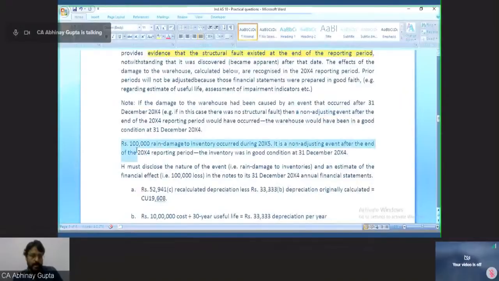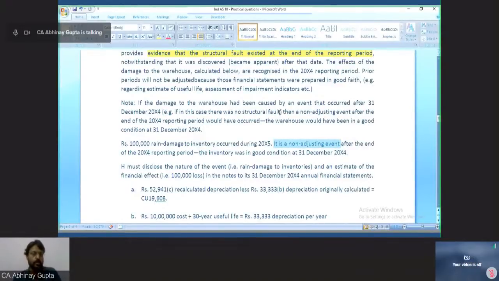Now, rupees 1 lakh rain damage to inventory occurred during 2005 only. It is a non-adjusting event. So, adjusting for warehouse but non-adjusting for inventory, because for inventory there were no evidences available. Okay, so for the inventory 1 lakh provision for the damage to the inventory value, we will not do the accounting because it is a non-adjusting event.